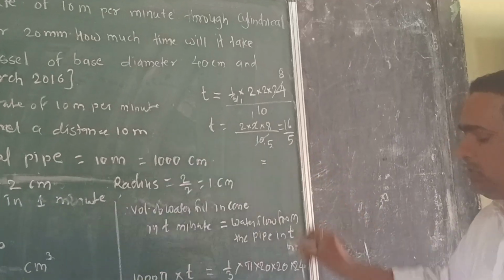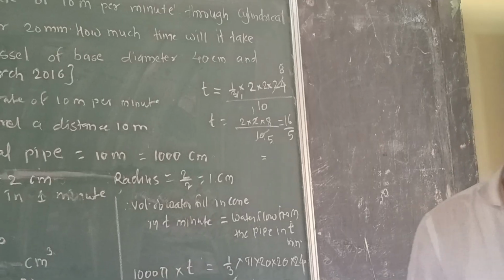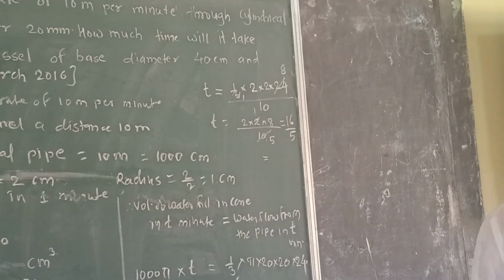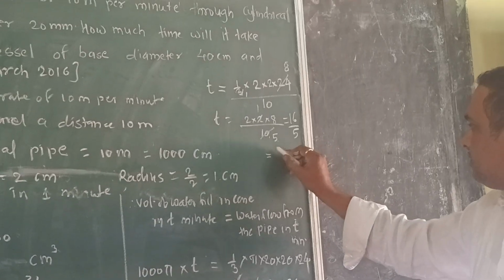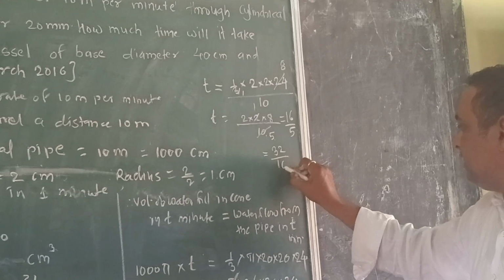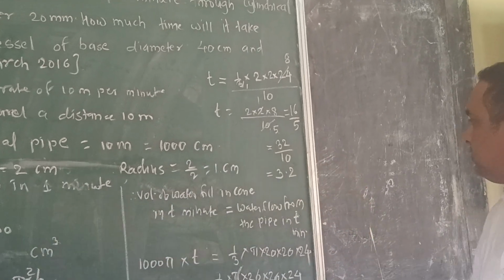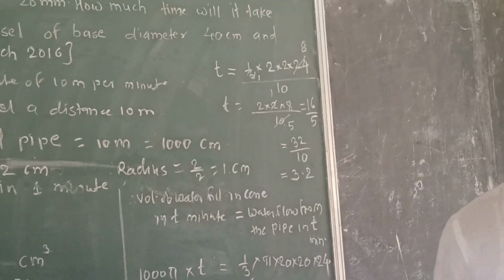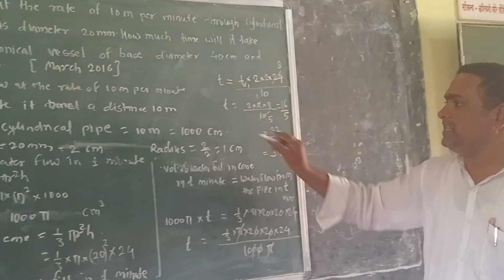16 upon 5 is nothing but 16 multiplied by 2 upon 10, that is 3.2. 3.2 means in 3.2 minutes the water is filled.